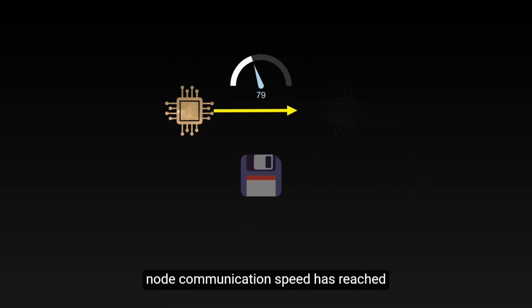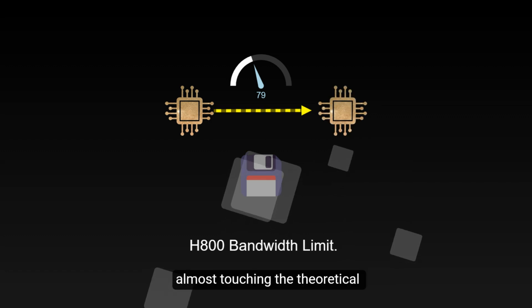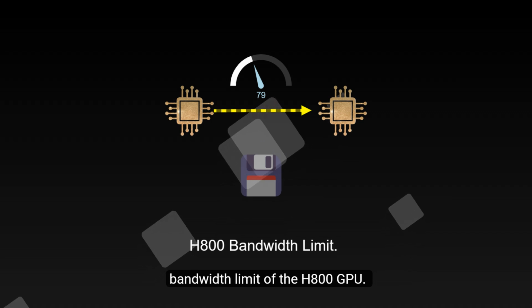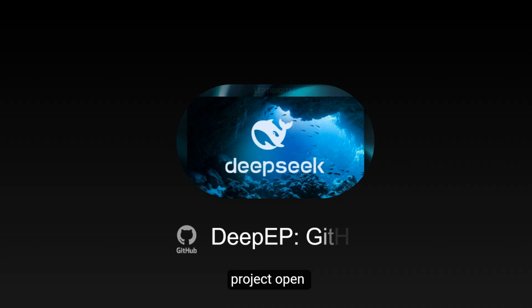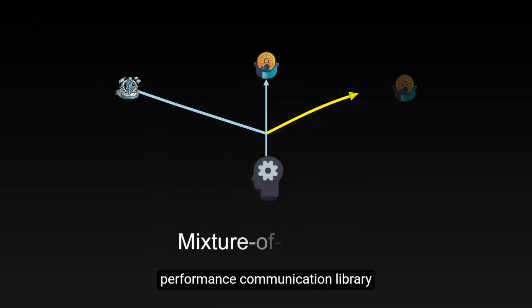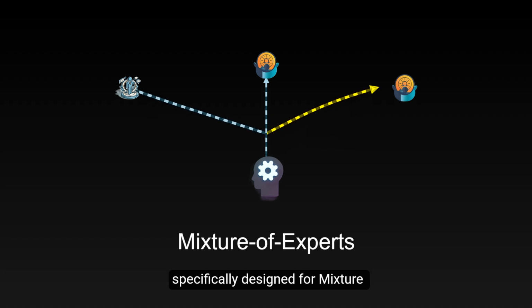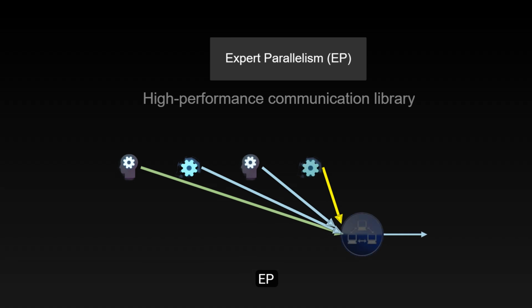The intranode communication speed has reached 158 gigabytes per second, almost touching the theoretical bandwidth limit of the H800 GPU. This video is shared from the DeepEP project, open sourced by DeepSeek on GitHub. This is a high-performance communication library specifically designed for mixture of experts, MoE, and expert parallelism, EP.